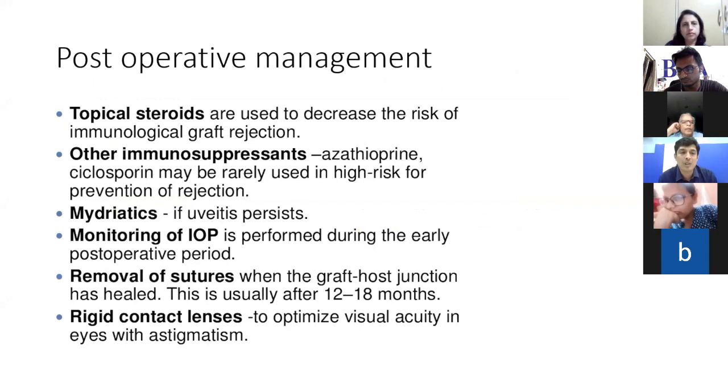Coming to topical steroids, if we have done a clean graft, we usually start with topical prednisolone or dexamethasone. Preferably, we start with topical prednisolone because it has less chance of causing an IOP spike compared to dexamethasone. Prednisolone, we give it 4 times in a day for 3 months.